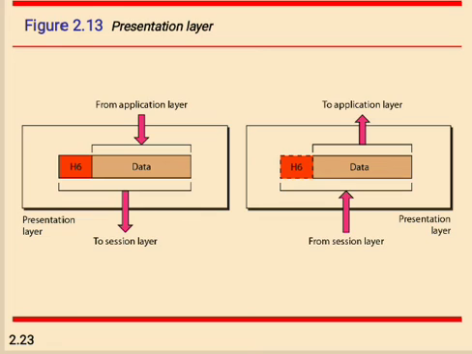Next one, encryption and decryption. Encryption translates the data into another form or code. So it is a different type of code. For the above example I said ASCII, so it is a type of data encoding, so the data cannot be read easily. So data encryption translates the data into another form or code.